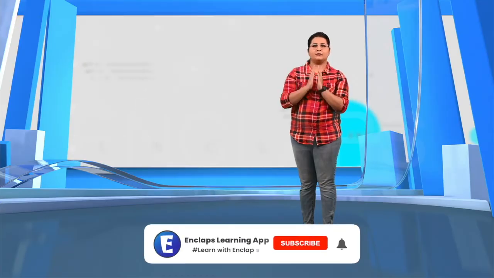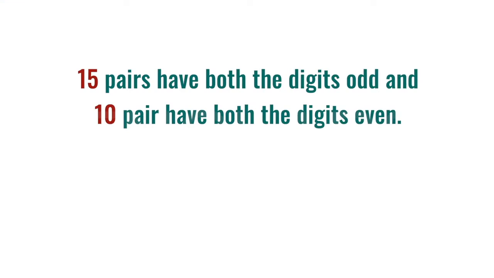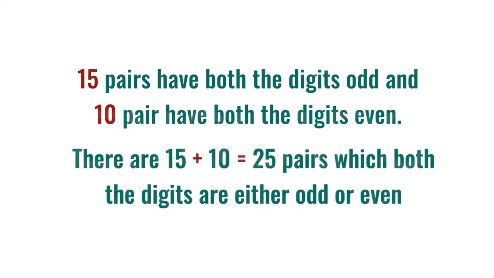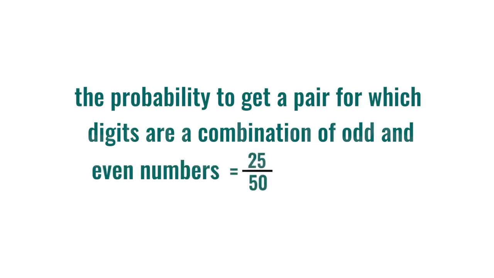We can adopt another method to find this out. There are a total of 50 pairs. Among these, 15 pairs have both the digits odd and 10 pairs that have both the digits even. That is, there are 15 plus 10, that is 25 pairs in which both the digits are either odd or even. And hence, there are 25 pairs remaining for which the digits are a combination of even and odd numbers. That is, the probability to get a pair for which the digits are a combination of odd and even numbers is 25 by 50, that is 1 by 2.